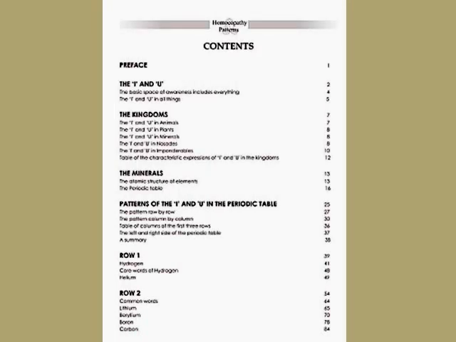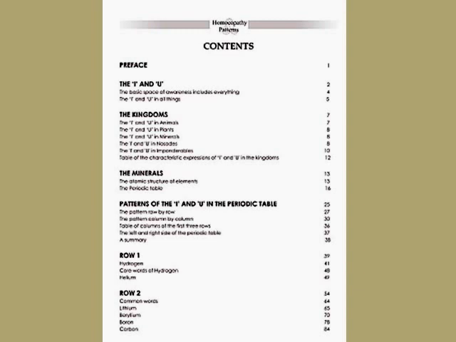Once we finish with the kingdoms, I have then very systematically and clearly laid out the entire pattern of the minerals in the periodic table, the reason why certain rows have certain features, and how does one row progress, or how do the features progress from one row to the next and from one column to the next in the periodic table. So I have actually given the patterns row by row and column by column.